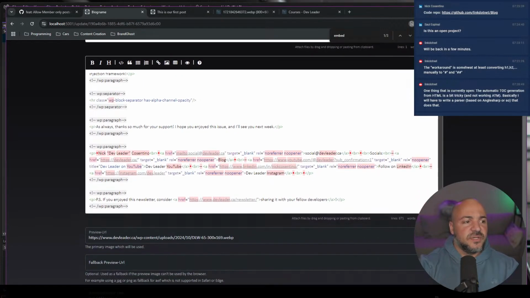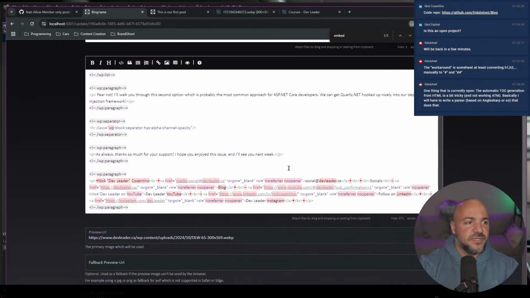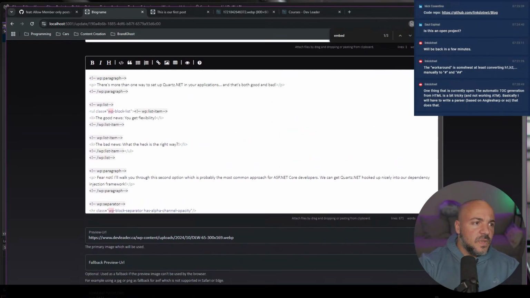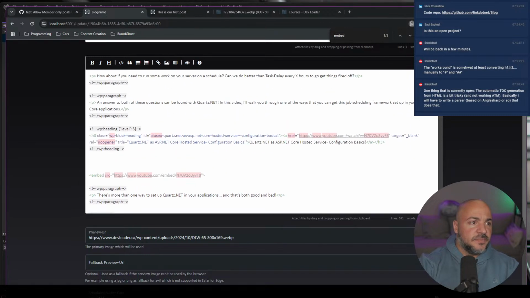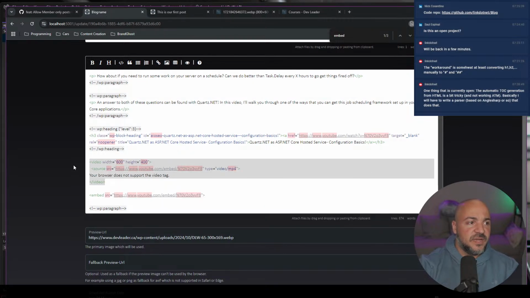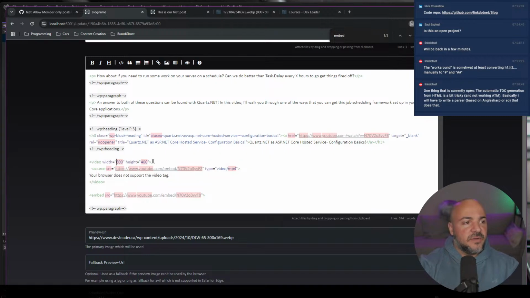So if you weren't on the last live stream where I was going through this, we were trying to talk about which style we needed to use. It's on my clipboard. This one, the video tag, does not work. But if we do the embed, it seems to work. So let me go ahead and put this on.